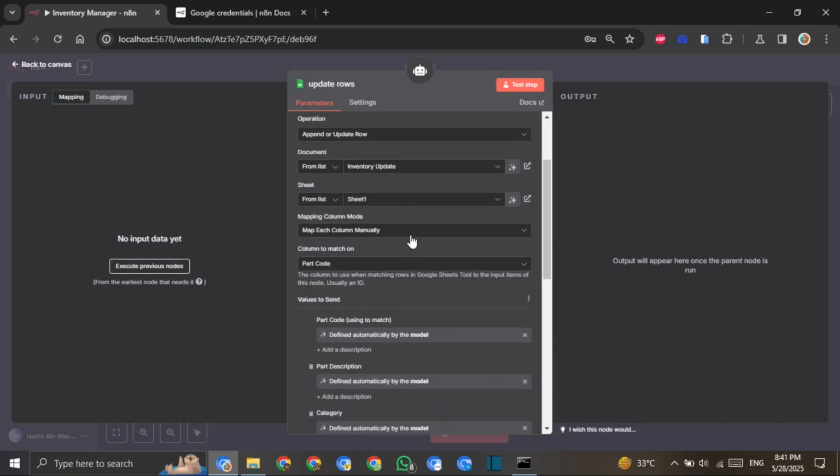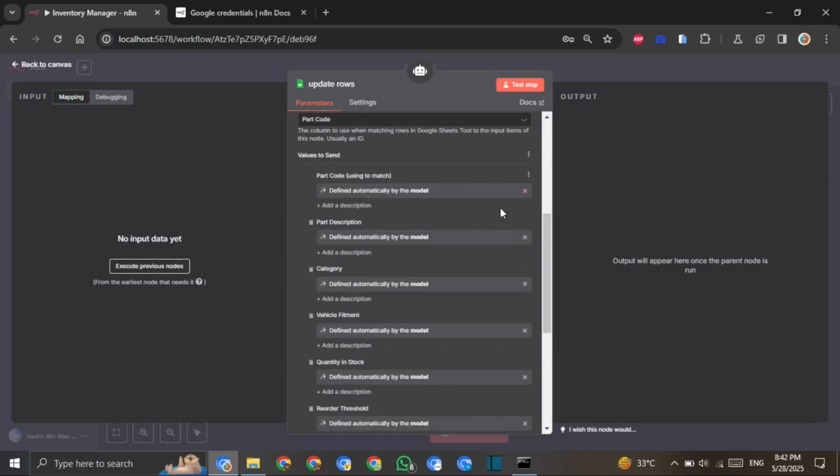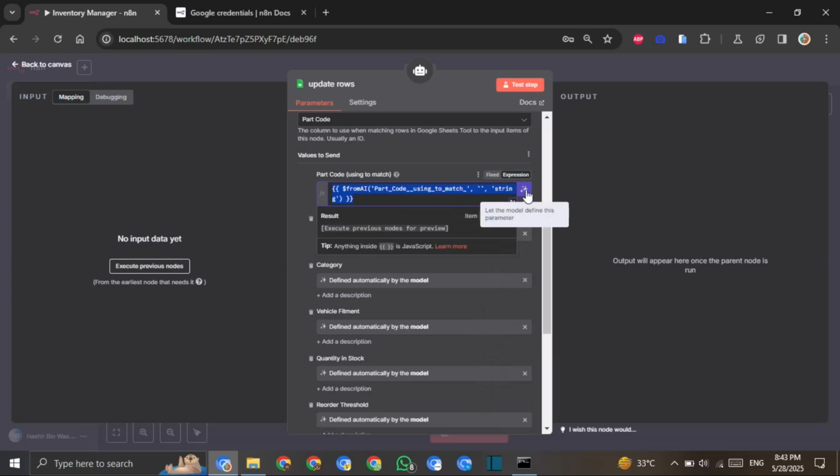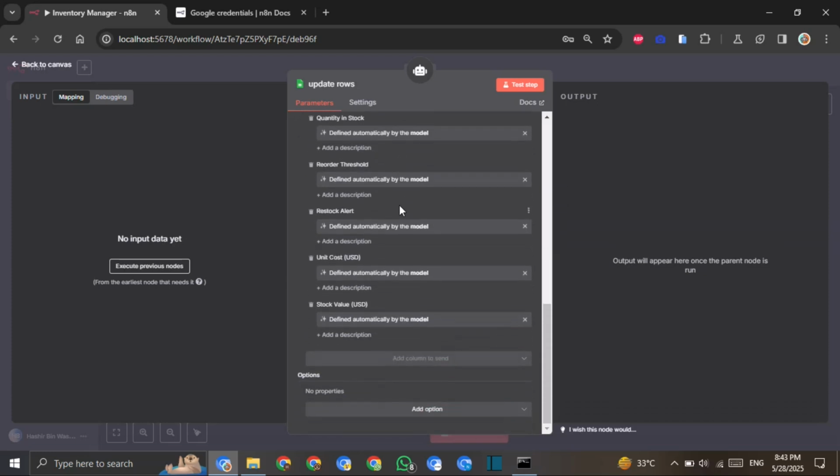I have part code such as part 1, part 2, this type of numbering. Here we will select all values as let the model define this parameter, because the AI will then define what to do. So we will only send a message and it will do the work. We leave it to the AI and make no more modifications here.